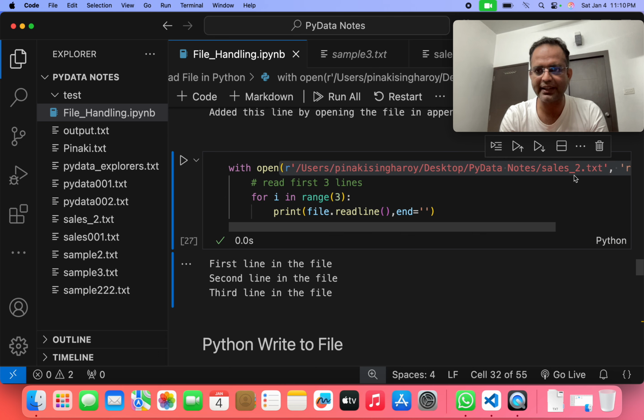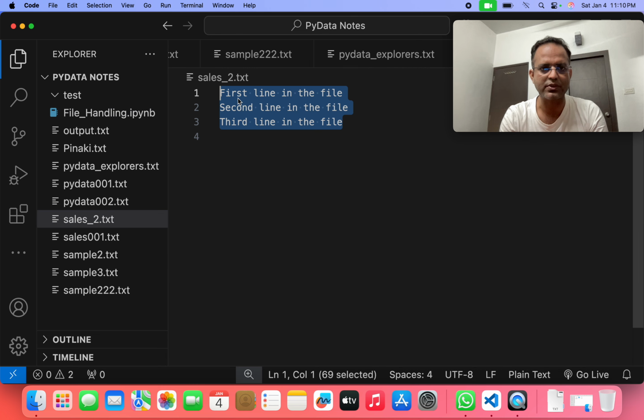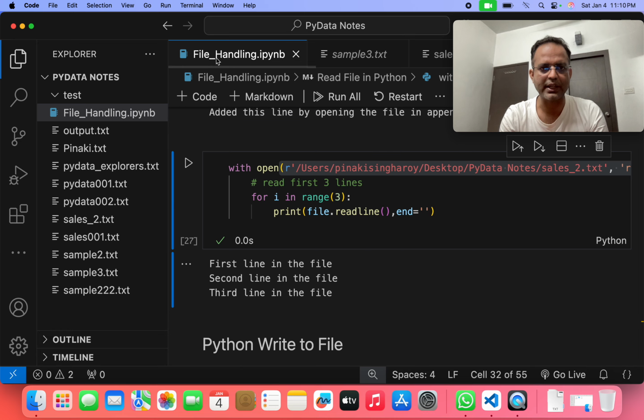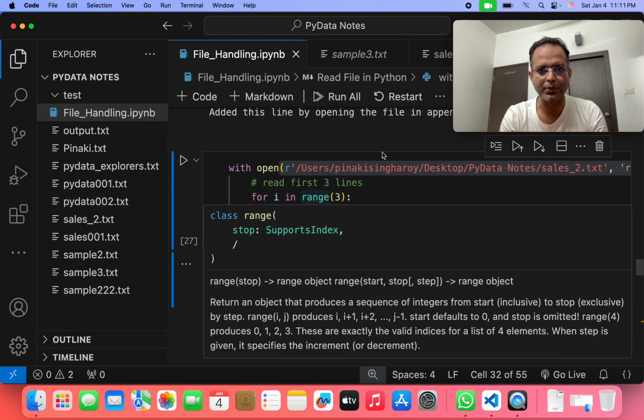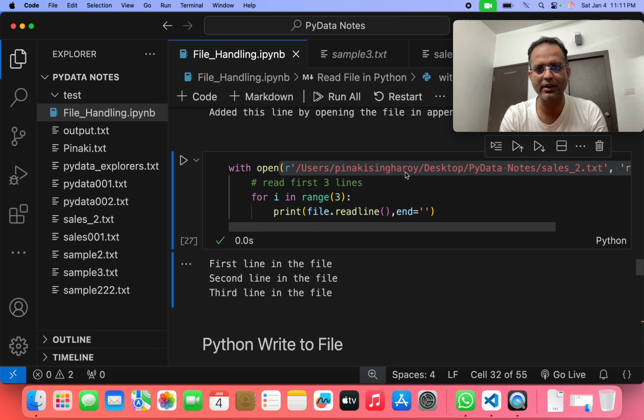We have to check sales_2.txt. These 3 lines are already written there. So in such a way, we can give the printout. Or if we want to check what is written inside any particular file, we can check it by writing these 4 simple lines of program in Python.